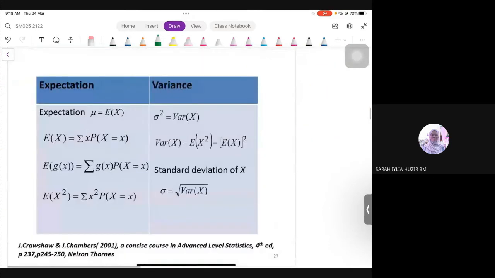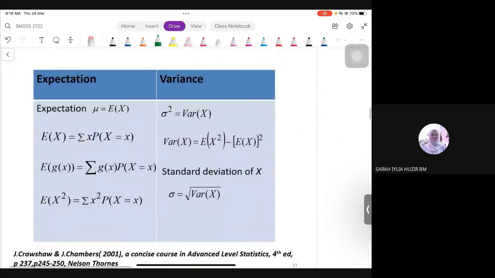Kita pergi next part. Expectation and variance. Okay. So for expectation macam saya cakap tadi, kita ada formula dia, itu ada EX equal to summation of X times with probability. For variance, okay, variance sometimes dia akan guna notation yang sama macam topik 6. Kita akan ada sigma squared. We have a fixed formula: EX squared minus squared of EX. Fixed formula yang ni, saya starkan.